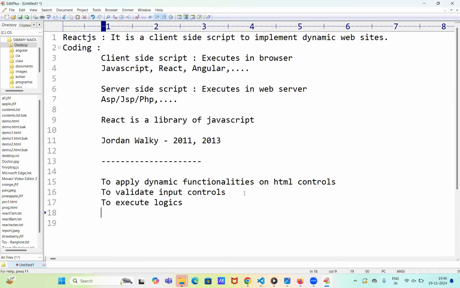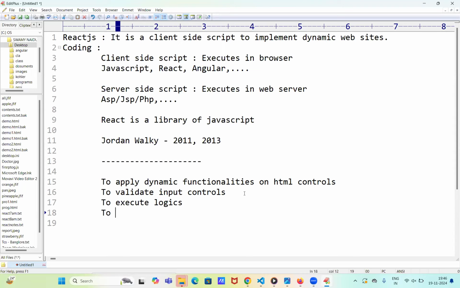Some concepts, like yesterday I told you, bank applications, EMI validations, all these concepts we can implement with these client-side technologies. In the old days we used to work with JavaScript, but these days we are using React. That is the point of executing logics.